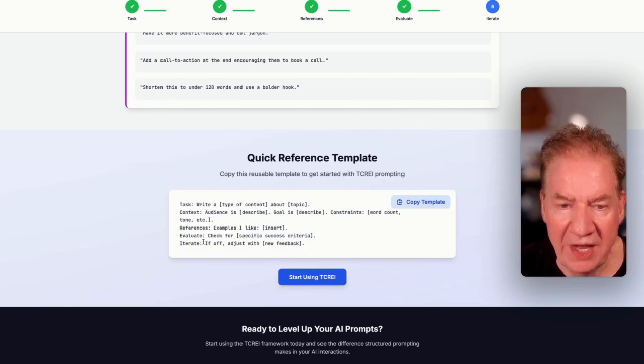Iterate: if it's not on point, adjust with new feedback. So this is the iteration. And I really urge you to not take the first turnaround at face value. Go back, critique. If it comes back a third time and you really like the answers, go a fourth. Say, if under these conditions, and maybe describe a new condition, maybe it's a slightly different audience segment, how would you rewrite this?